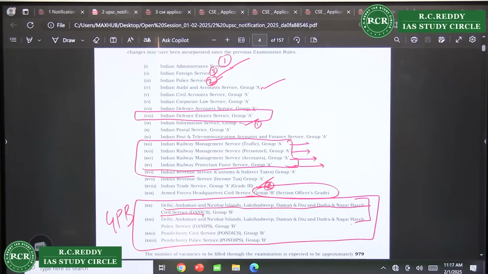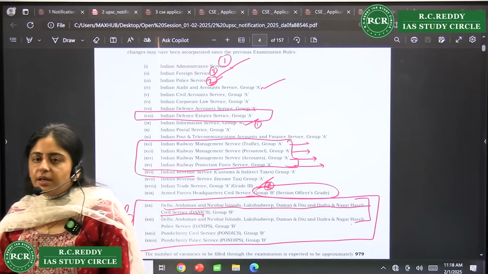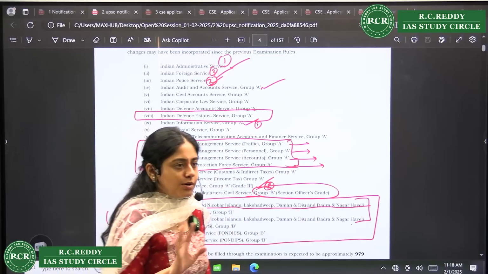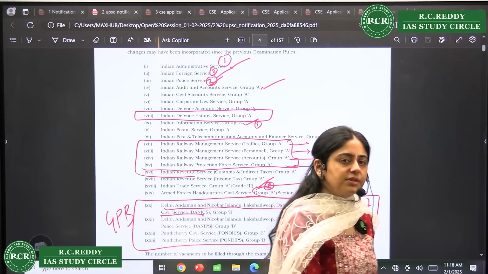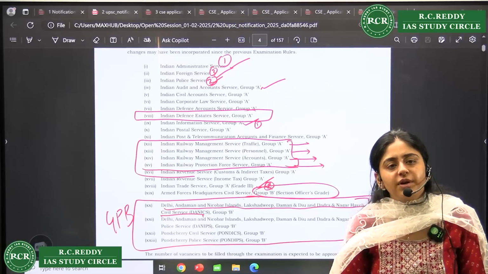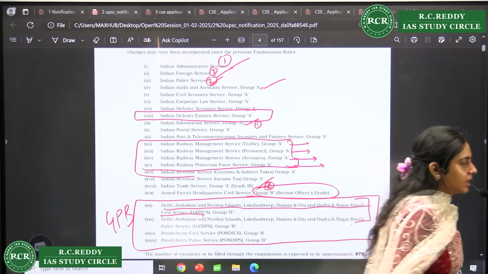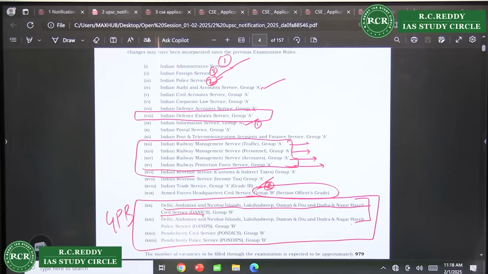Say if you fill the form and you decide that you are not prepared, or you miss the exam, then that attempt is not counted. But if you sit and give the prelim exam, then the attempt is counted. It's not that only if you write mains then your attempt is counted. This is a simple thing, but again there can be issues regarding that.